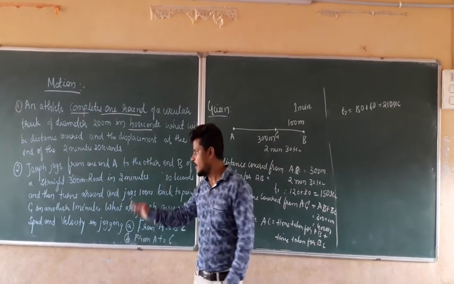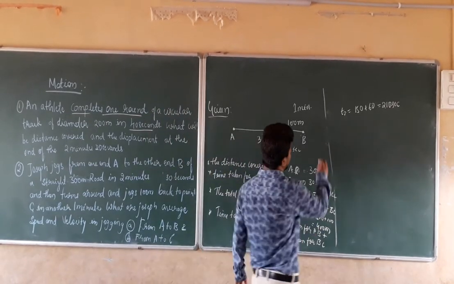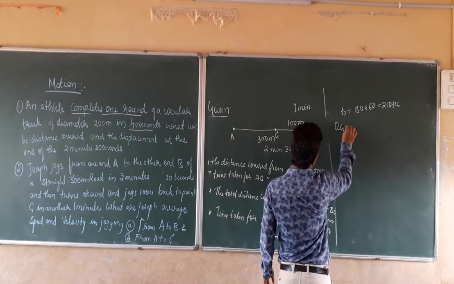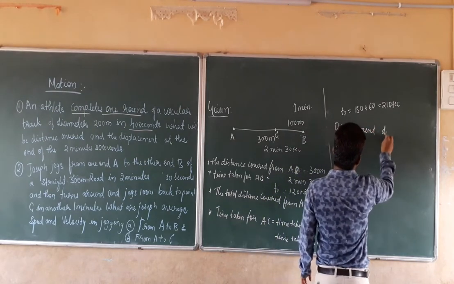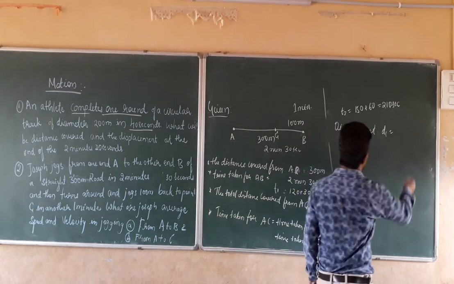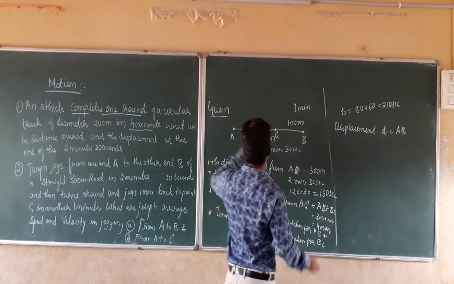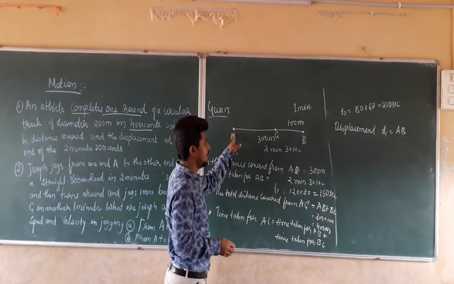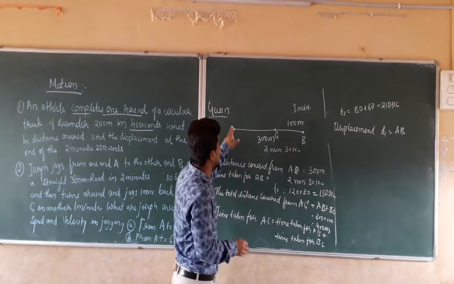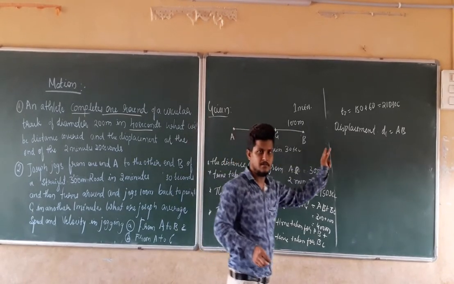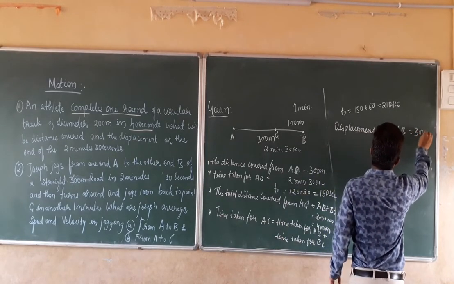To calculate the velocity we always require displacement. Displacement d1, that is AB, in the first case by jogging from A to B in a straight line, is equal to AB only, that is 300 meters.